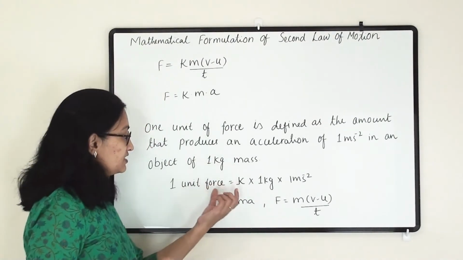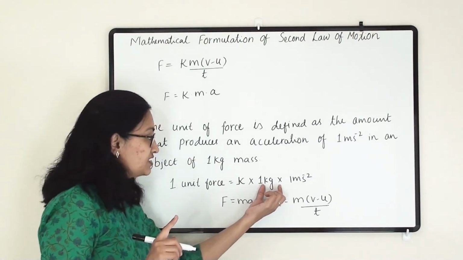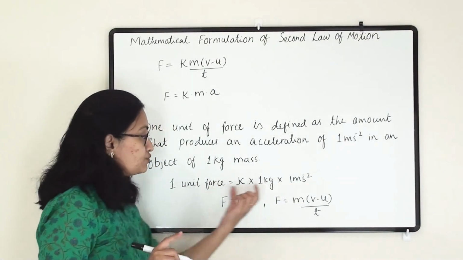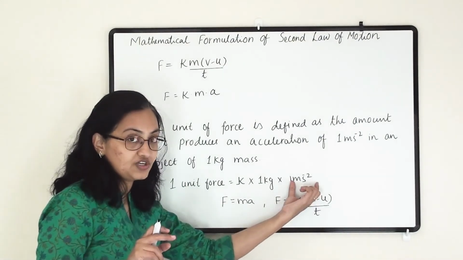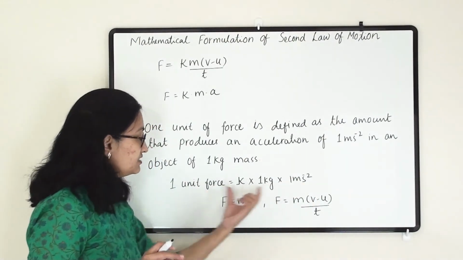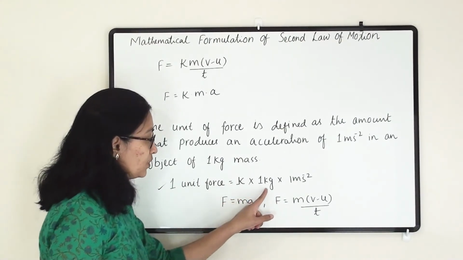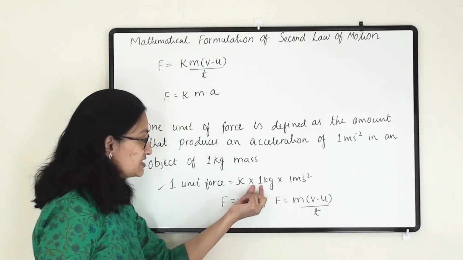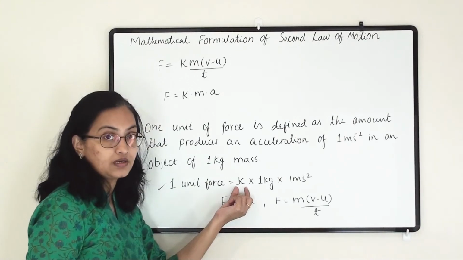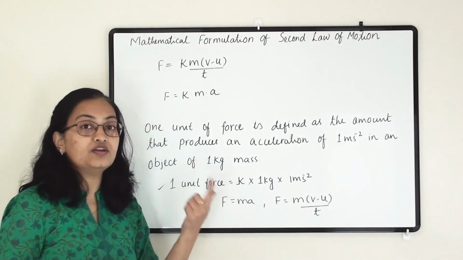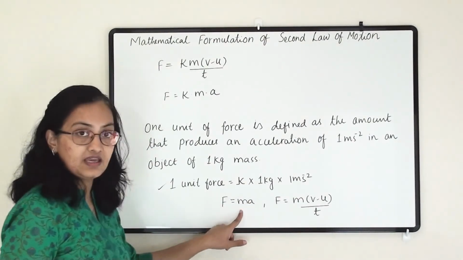So as per the definition, when we take a 1 kg mass object, this 1 unit force will produce 1 meter per second square acceleration in that object. So 1 unit force equals k into 1 into 1, where one is the kg and the other is the acceleration. Then k's value will be 1, because we have taken 1 unit force. So in these two formulas, we are taking k equals 1.